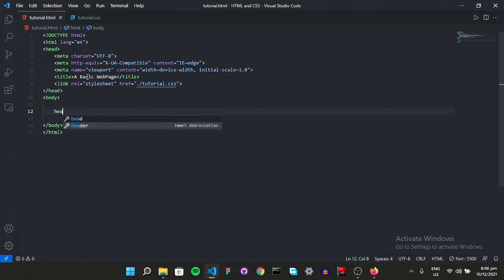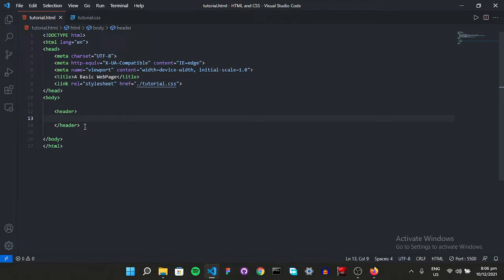First of all, we have a header. So header, which is in HTML5 semantics. It is also a div basically, but just to make things a bit semantic. So in the new update, they gave it a name of header. So in our header, we have basically two parts, right? We have our logo, and then we have our nav links, right?